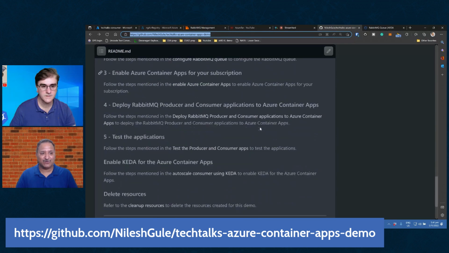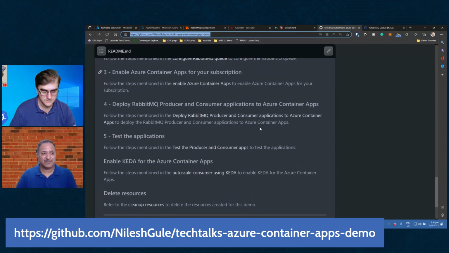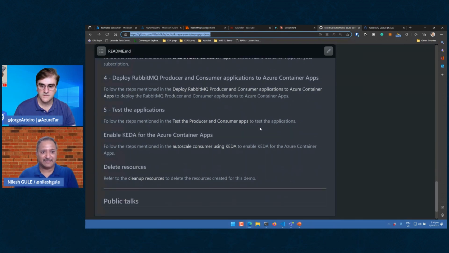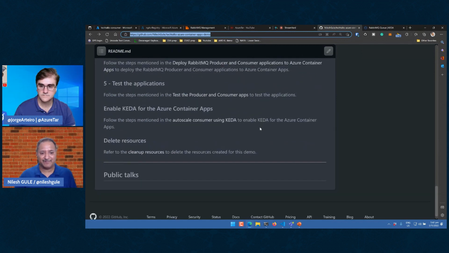and then how to enable Container Apps, because we need to enable this for our Azure subscription. Then how to deploy. So we saw the deployment script here, and how to test and how to enable Keda. So all these things are documented in the project's repository, and you can recreate this whole setup and the demo yourself.